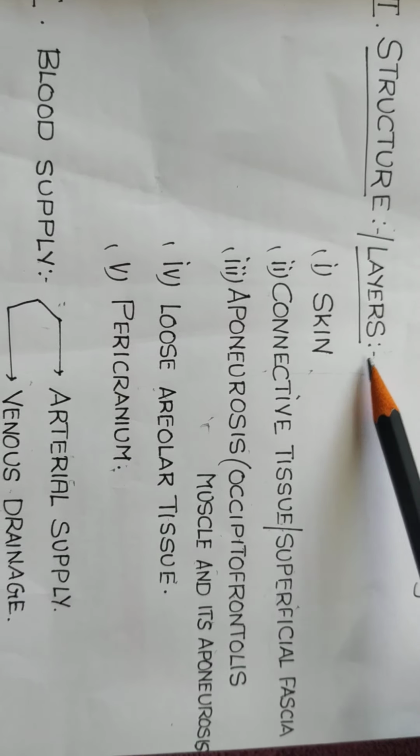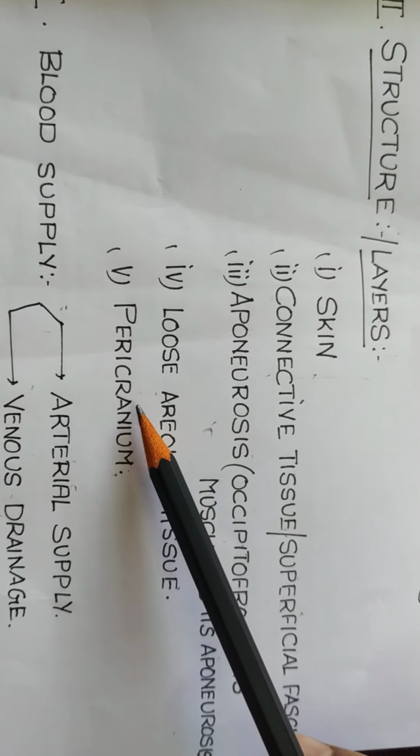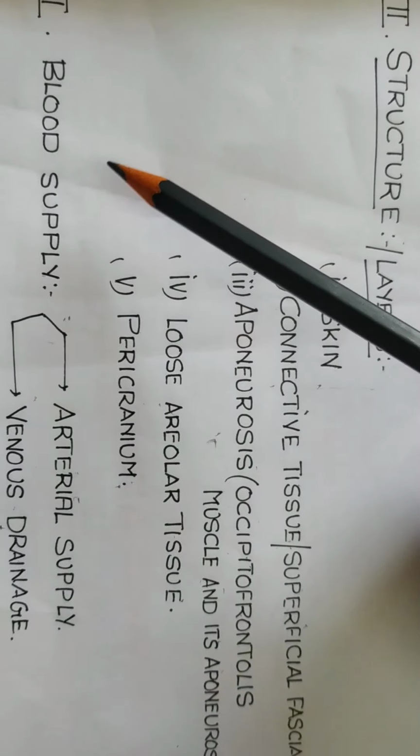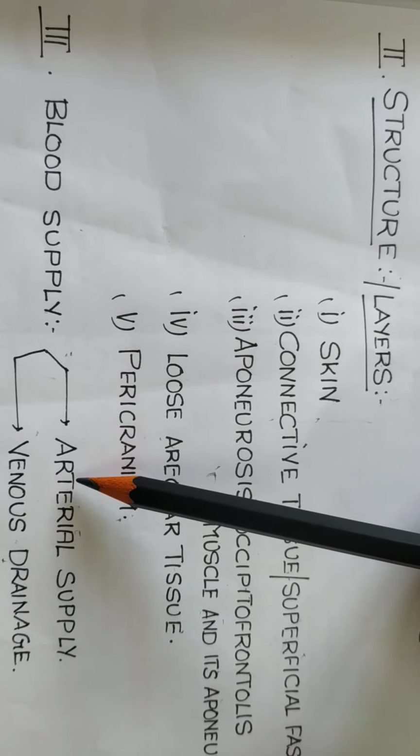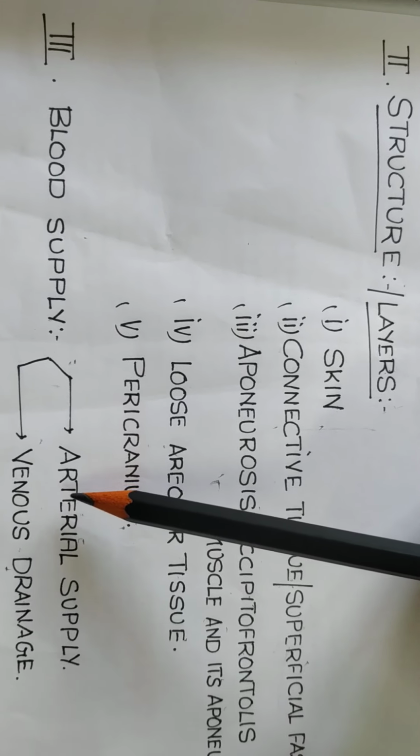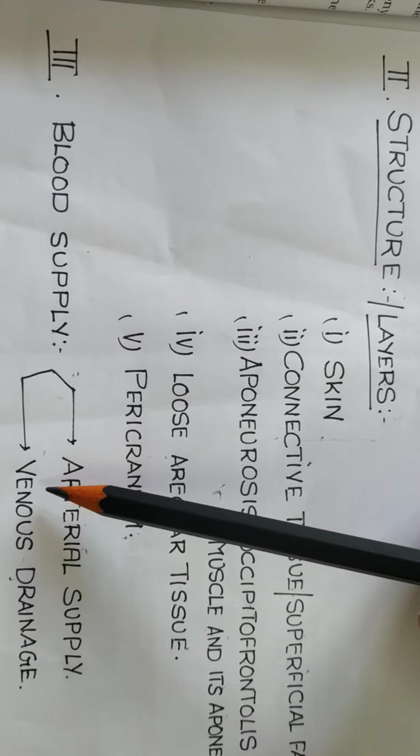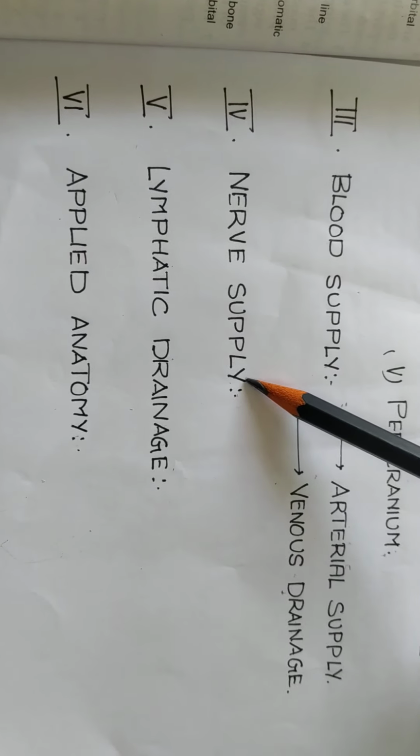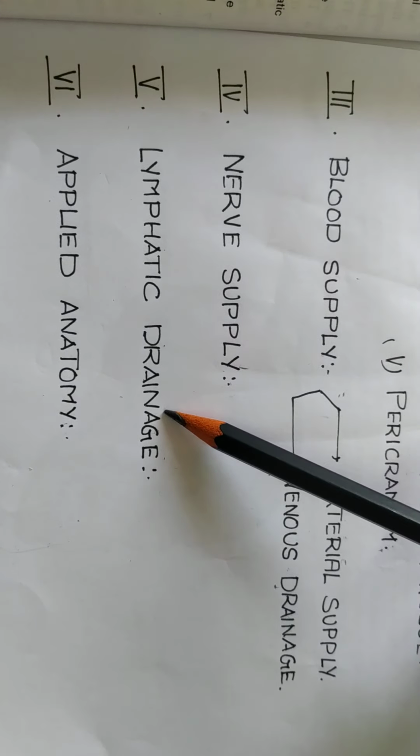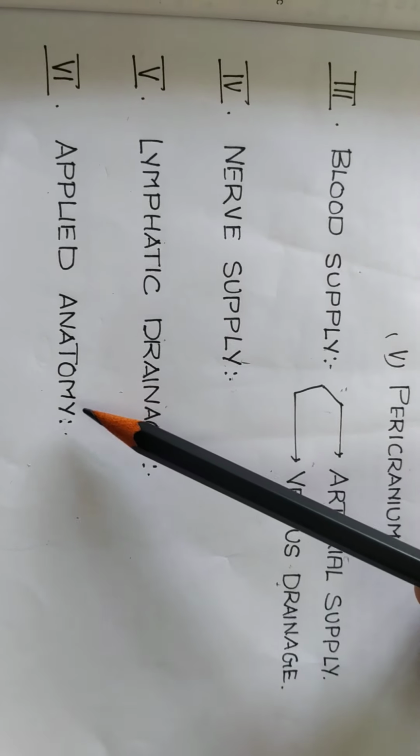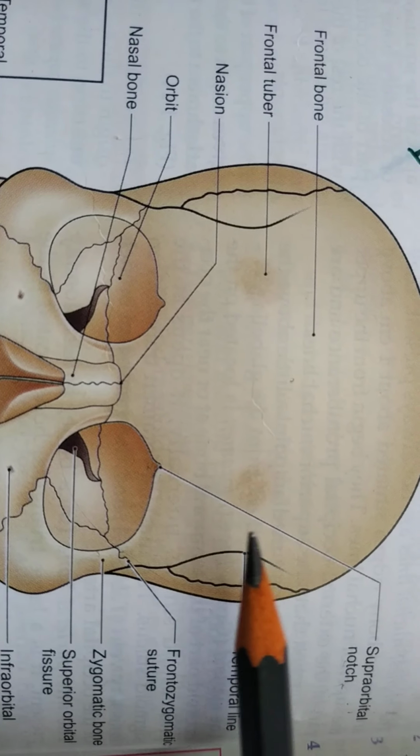Once you discuss the structures or the layers of the scalp, we should talk about the blood supply of the scalp. The blood supply of the scalp can be discussed under arterial supply, followed by venous drainage. Followed by the blood supply, we should talk about the nerve supply of the scalp. Then comes lymphatic drainage of the scalp, and the last is applied anatomy.